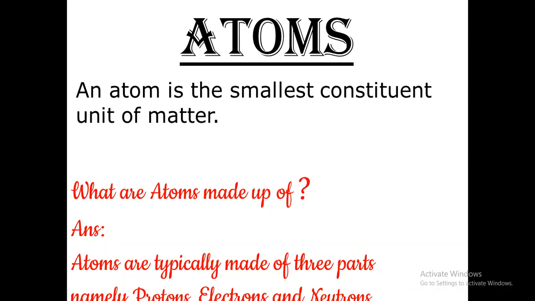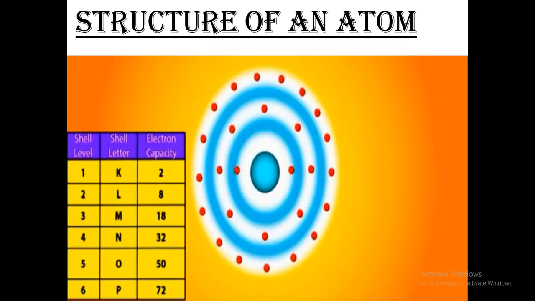Okay, now this is how an atom will look. It might be small or big depending on the number of electrons or number of protons. Just as a sample I've given you here. This is the nucleus.